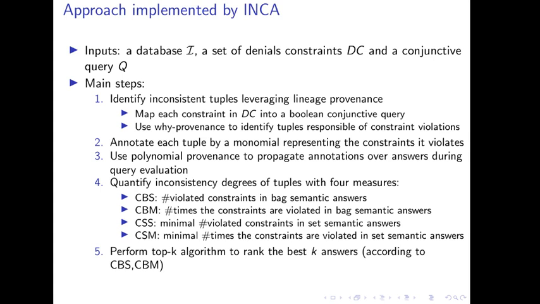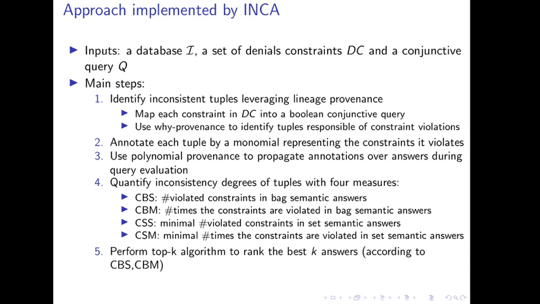INCA implements a 5-steps process. Given a database and a set of denial constraints, INCA uses Y-provenance to identify the inconsistent tuples and then annotates each inconsistent tuple with a monomial expression whose variables record the constraints violated by this tuple. Finally, given a query, INCA uses provenance semi-rings to annotate each query answer t with a polynomial expression which encodes how the base tuples used to derive the answer t violate the constraints. Such annotations are then used to quantify the inconsistency degree of each answer.